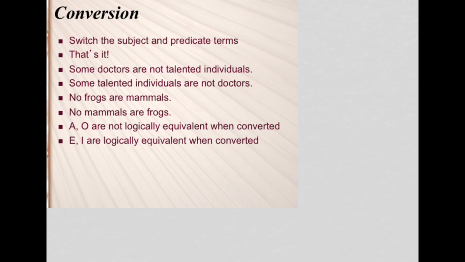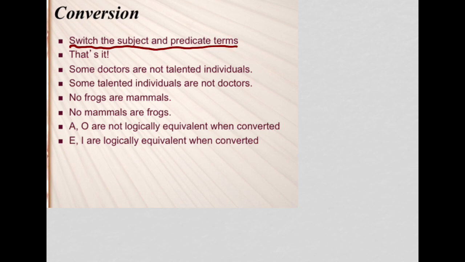Here, it's a very simple procedure to convert a standard form categorical proposition. As it says, you just simply switch the subject and predicate terms, and that's it. There's nothing fancy about this, nothing tricky about it. So on the exam, exam 1, you'll be asked to take a standard form categorical proposition and convert it, to perform the operation of conversion on it. And all you're going to have to do is flip the subject and predicate terms.